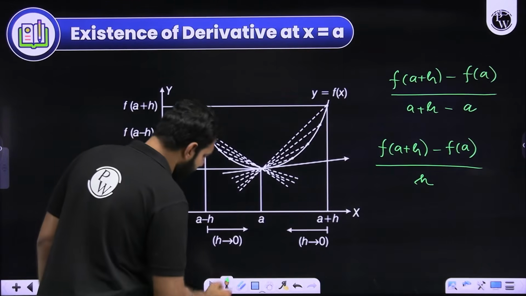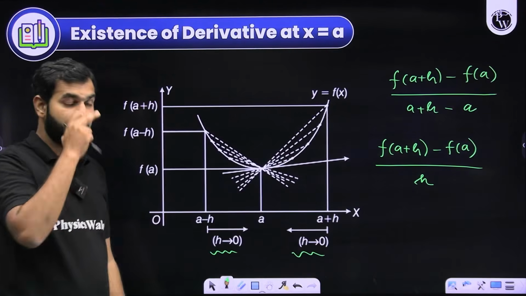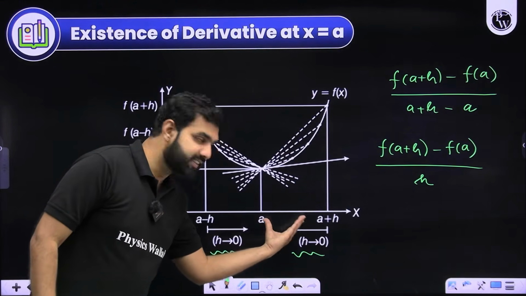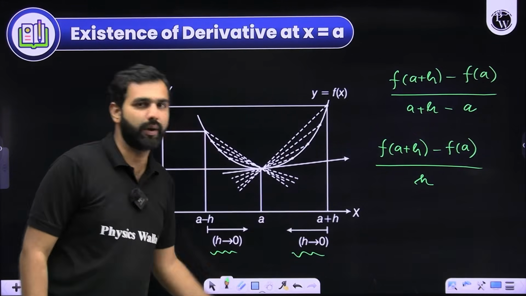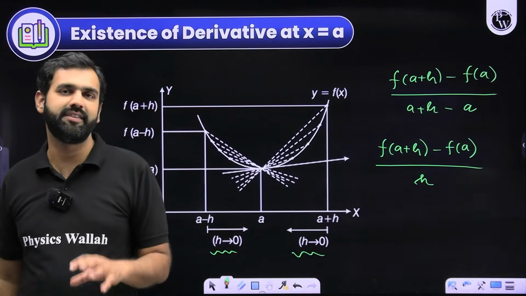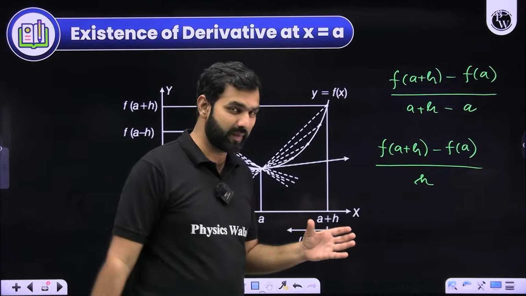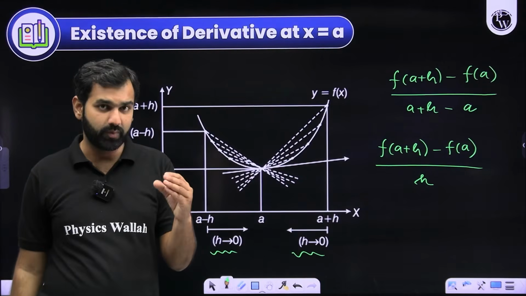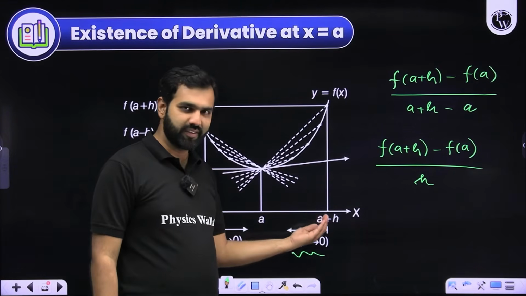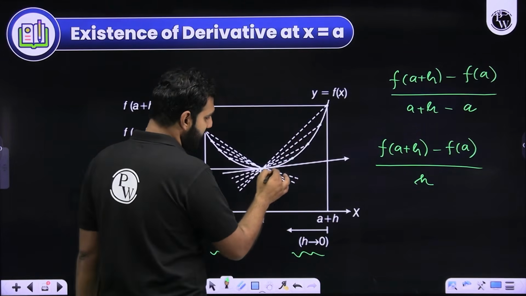Now what if I put another constraint that this h starts approaching 0? I start bringing this A plus h as close as possible to A by making h approach 0. So if h starts becoming as small as possible, then this A plus h will start getting closer to A. So let's say it reaches here, then here, then here, then here.